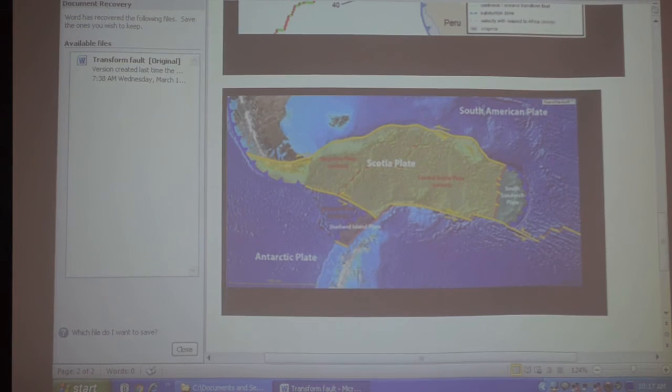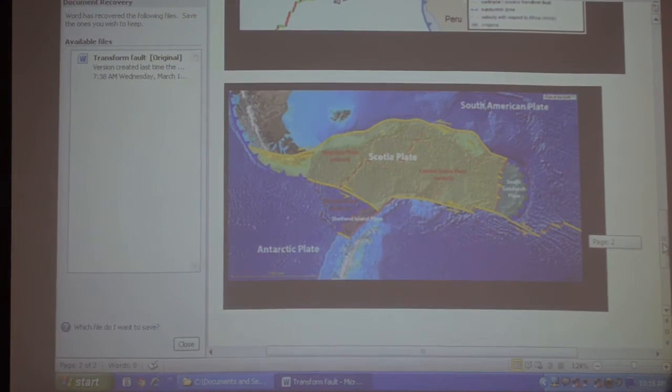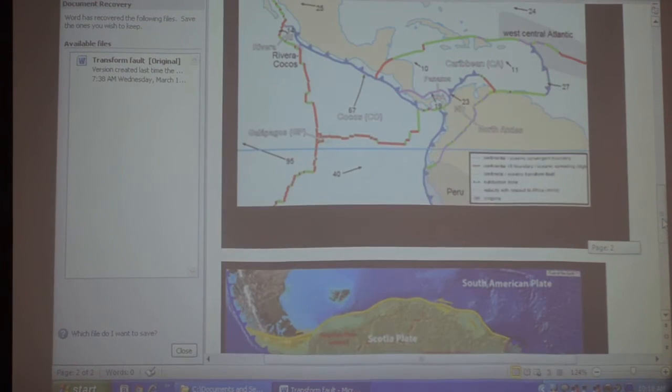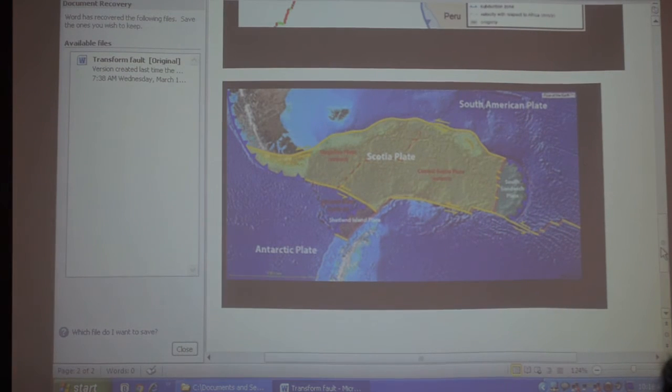Which one is Scotia? Scotia is this. This is Scotia. Scotia is the Antarctic one. It is not connected to this one. I'll draw it. Just a minute.